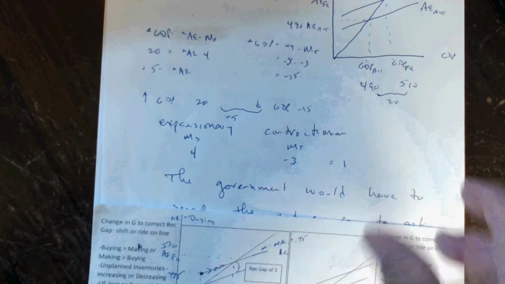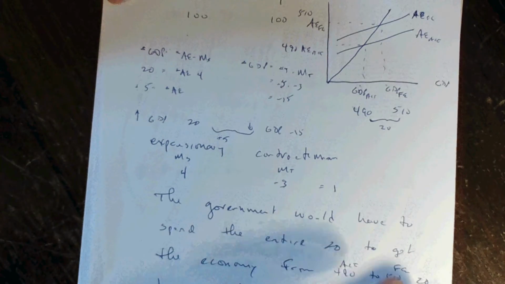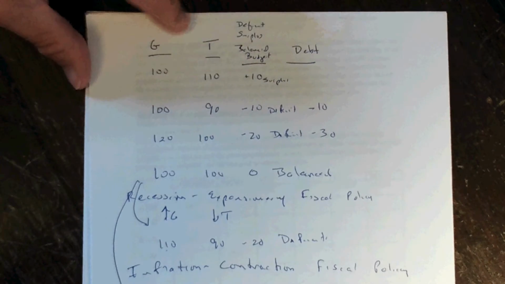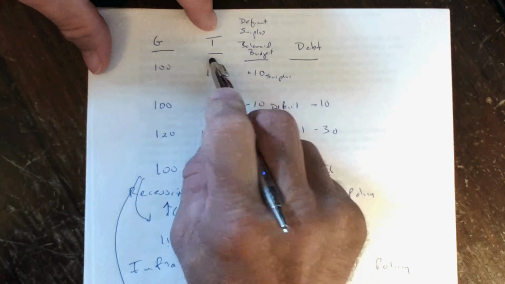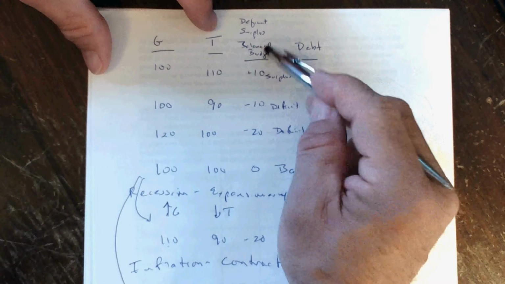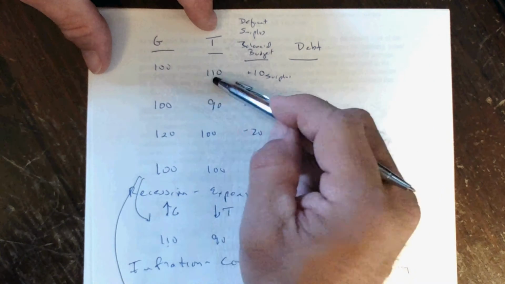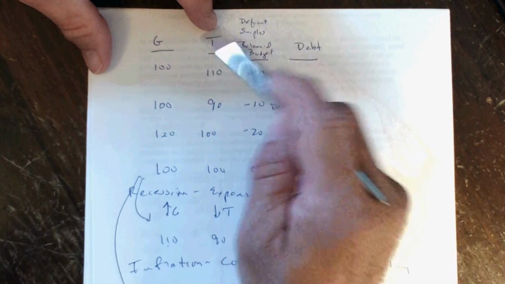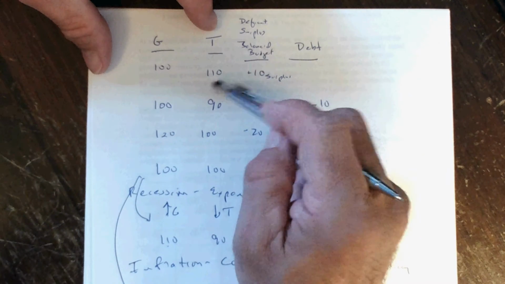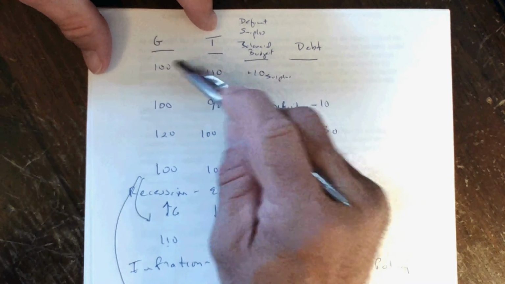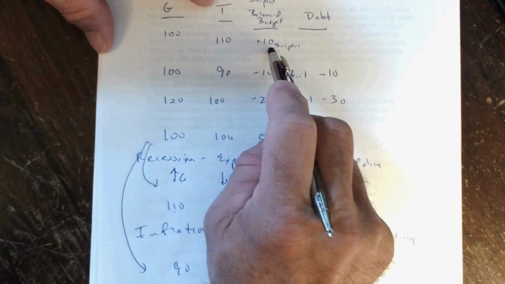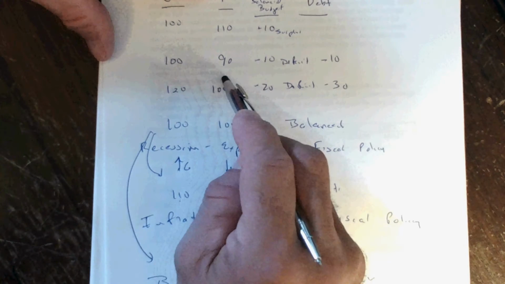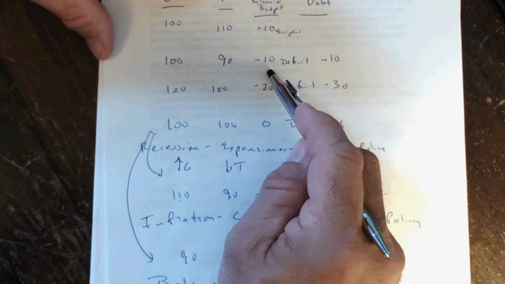Now let's focus on the balanced budget multiplier. Let's discuss what a balanced budget is. Government spending is represented by G. Taxes, how the government earns money, is represented by T. In any one year, a comparison between government spending and taxes will result in a deficit, where spending is greater than taxes, a surplus, where taxes are greater than spending, or a balanced budget, where they're equal. The government spends 100, taxes 110, there's a surplus of 10. The government spends 100, taxes 90, there's a deficit of 10.